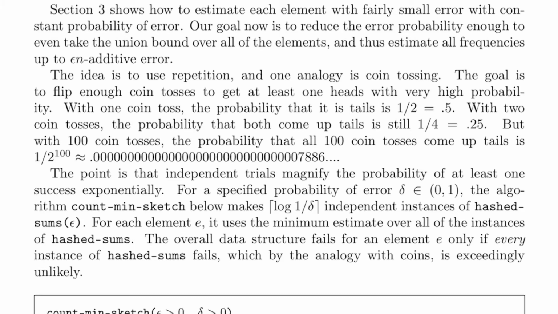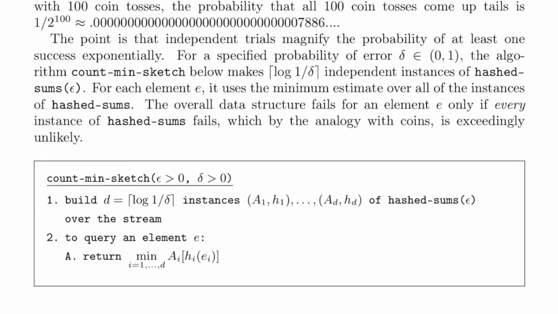With one coin toss, the probability that it is tails is 1/2, which is equal to 0.5. With two coin tosses, the probability that both come up tails is 1/4, which is equal to 0.25. But with 100 coin tosses, the probability that all 100 come up tails is 1 over 2 to the 100, which is about 0.00000000000000000000007886. The point is that independent trials magnify the probability of at least one success exponentially.